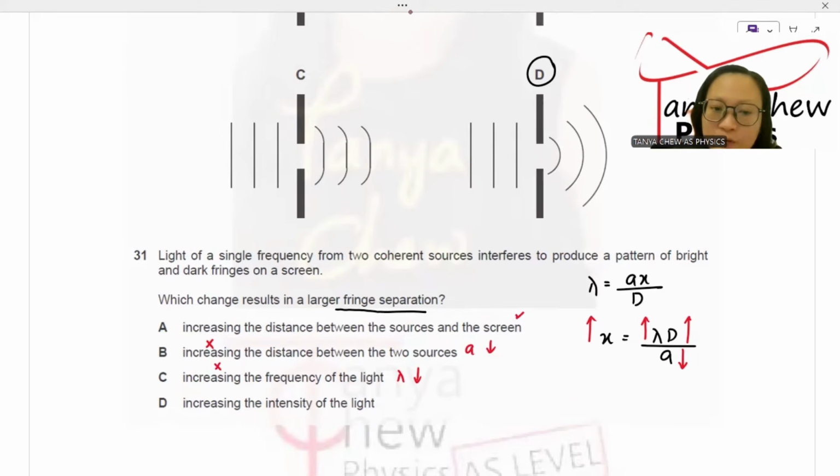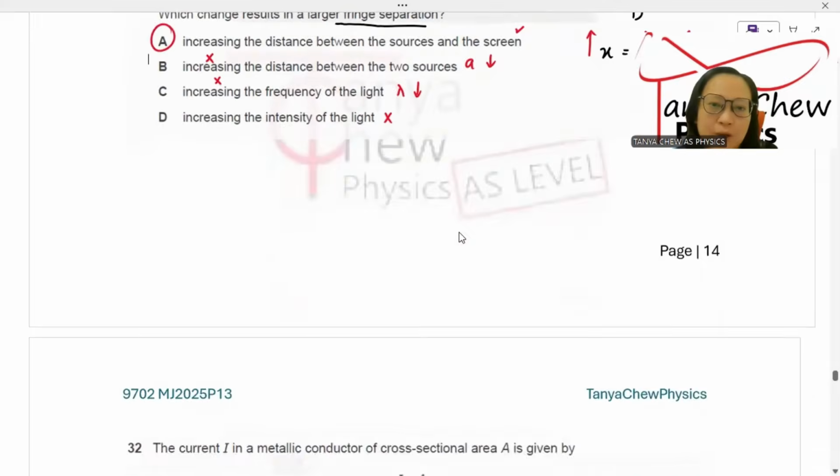D, increasing the intensity of the light. Increasing the brightness of the light would not increase the fringe separation. That is why A is the answer.